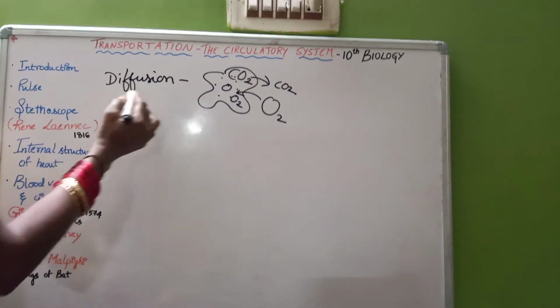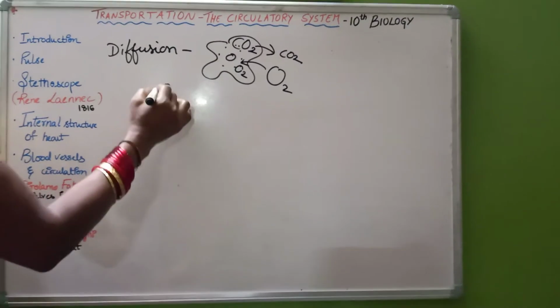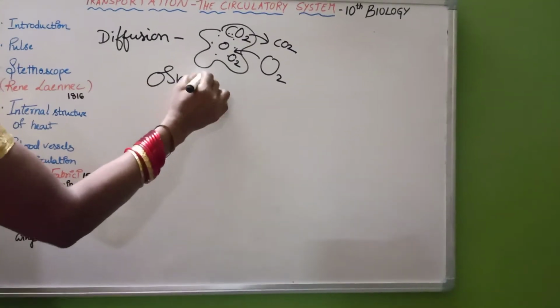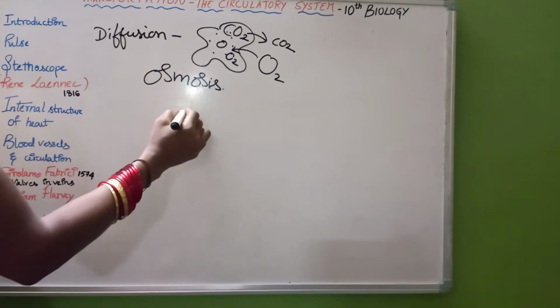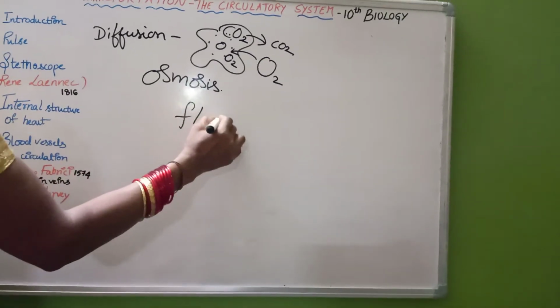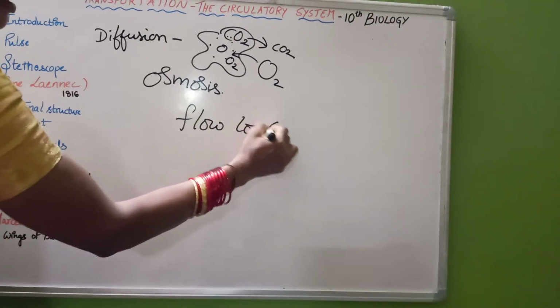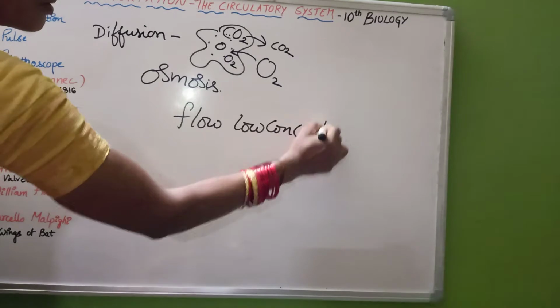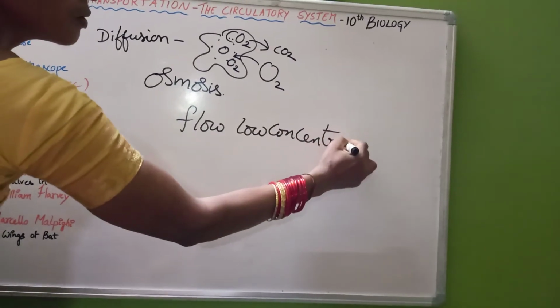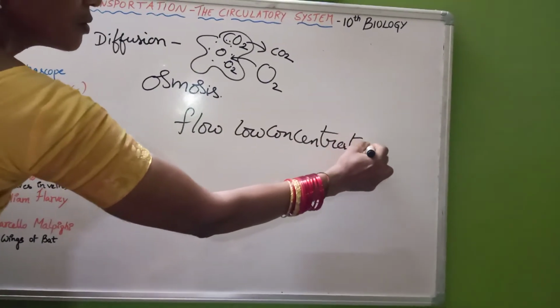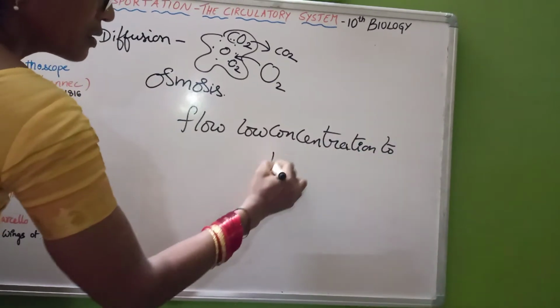This is what is called diffusion. In osmosis, the flow of materials is from low concentration to high concentration.